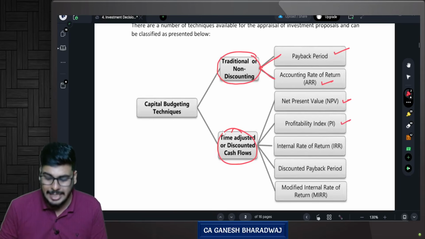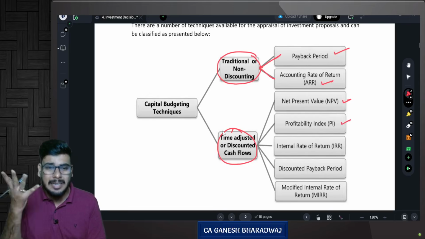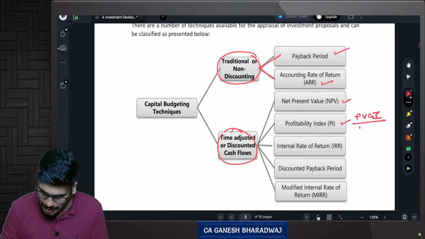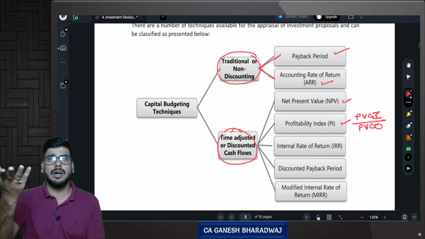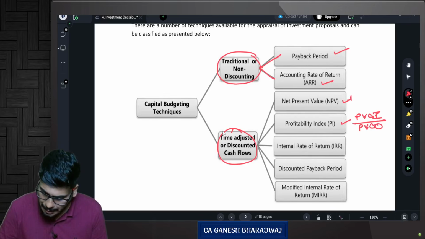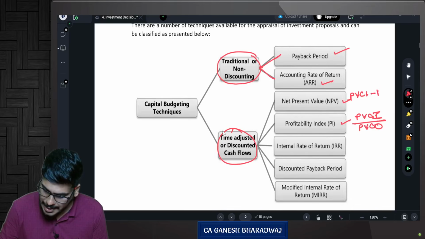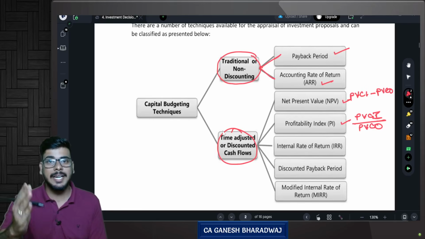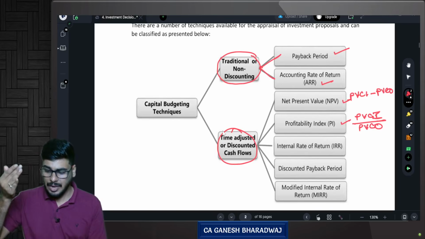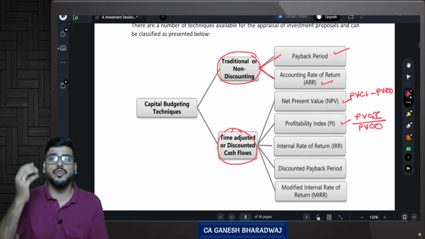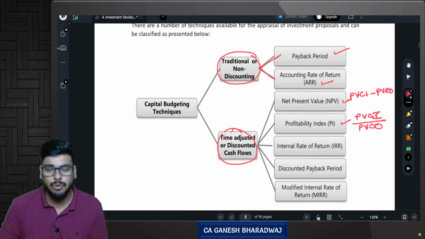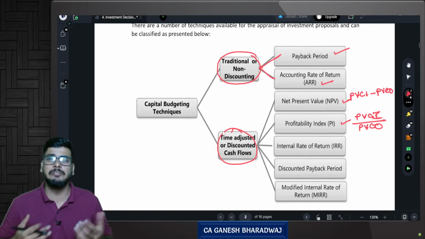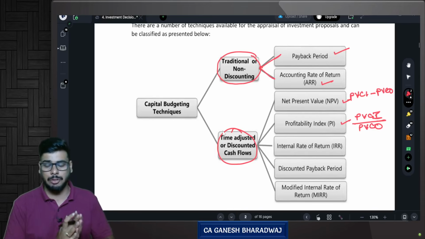Then there is something called profitability index. Profitability index is nothing but present value of cash inflows divided by present value of cash outflows. Are you clear with this? NPV is present value of cash inflows minus present value of cash outflows, correct? So if the NPV is positive, then it means that you can go for the project. If NPV is negative, it means that you should not go for that particular investment avenue. Are you clear with this? Fine, I'm just giving you a broad introduction. Anyways, we will be seeing a lot of sums, even high level sums, so we need not worry about that.